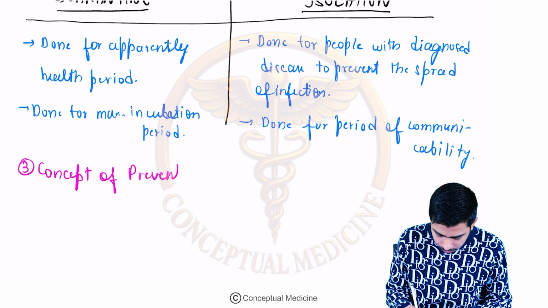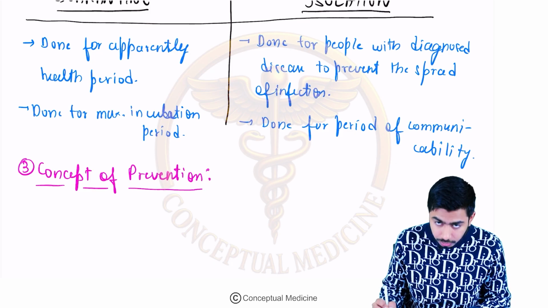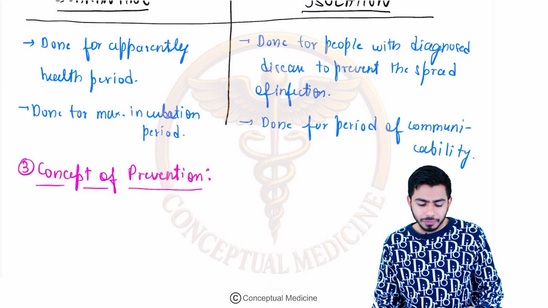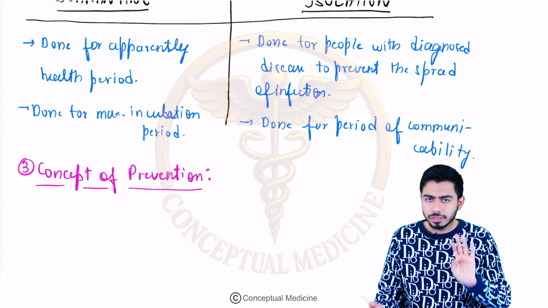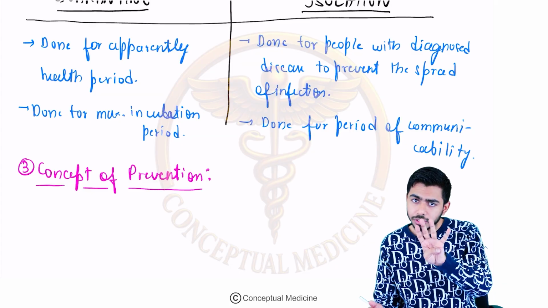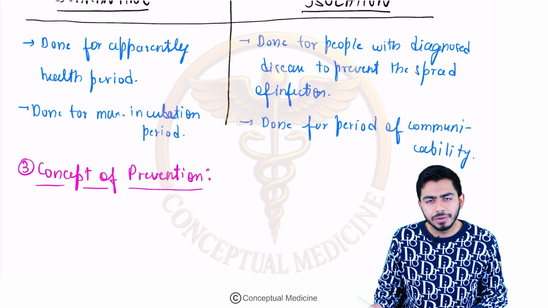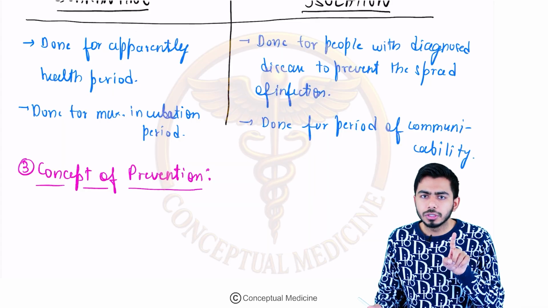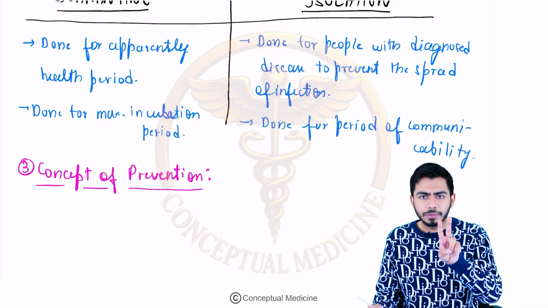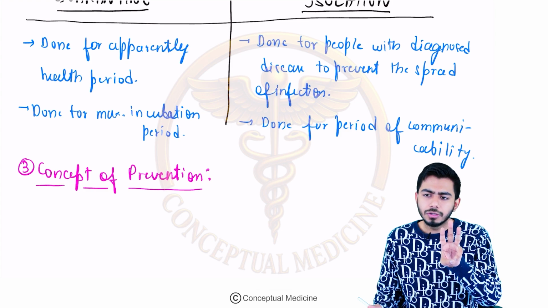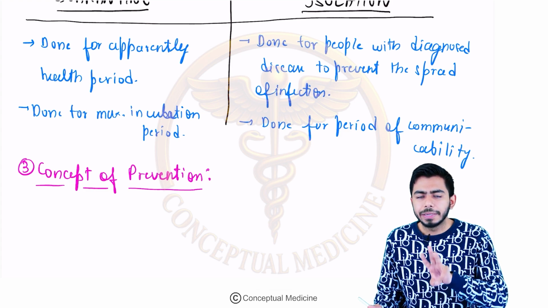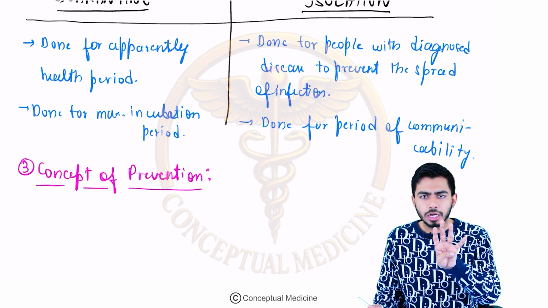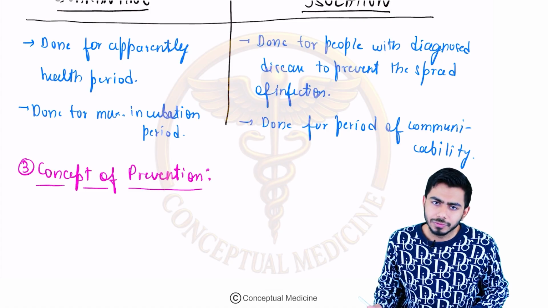In the concept of prevention, we have four levels of prevention. First is primordial prevention, second is primary prevention, third is secondary prevention, and the fourth, at last, is the tertiary level of prevention.